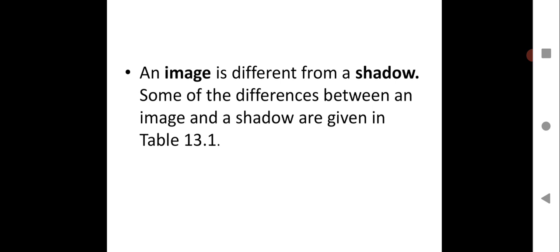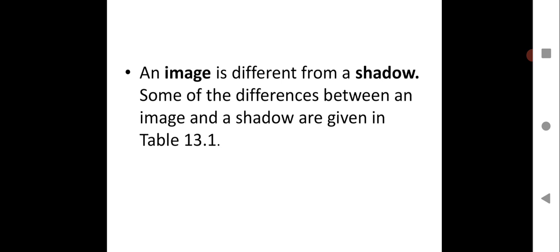You have learned about the shadow, how the shadow is formed, and you have learned the criteria for the shadow to be formed. You have very important criteria for shadows to be formed, and you have seen the characteristics of the images which are formed in the mirror. So we need to understand the differences between them. Some of the differences between an image and a shadow are given in the table below. So here is table 13.1, which will give you the comparison between the image and the shadow.